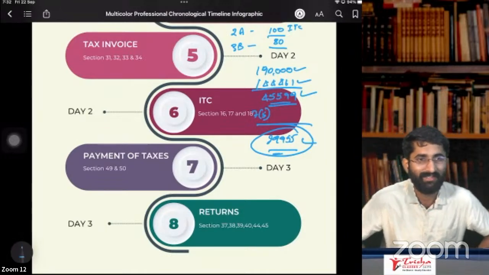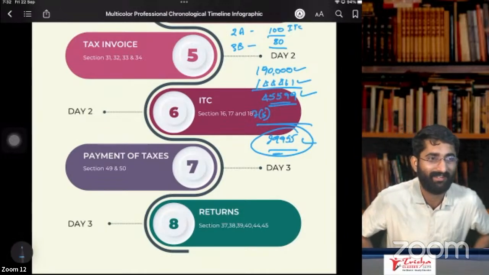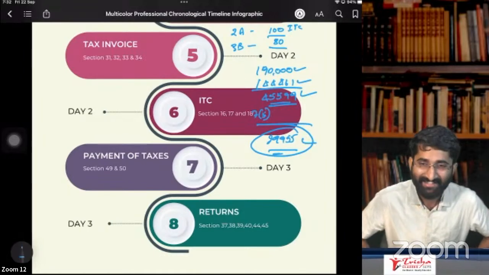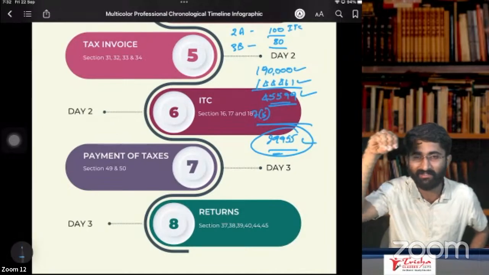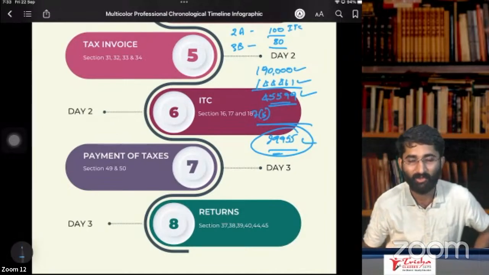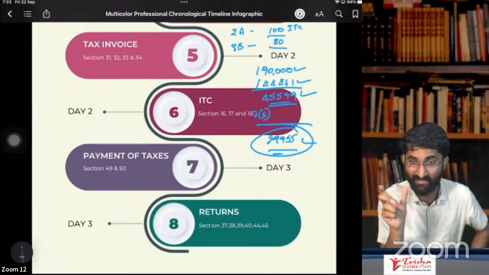Sir, how did you manage to learn so many technical words in Kannada? It is required. Why? Because as a chartered accountant, when you get these kinds of notices, it is required to be thorough with the section numbers and even Kannada.